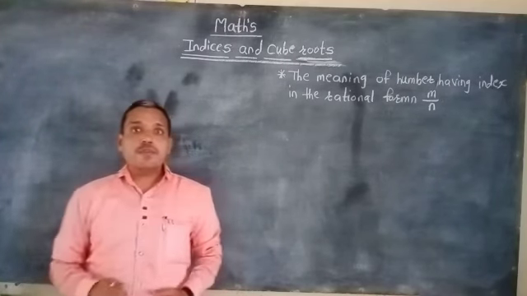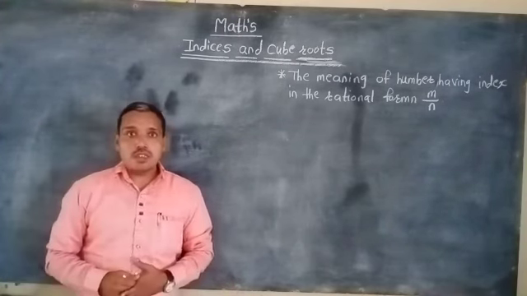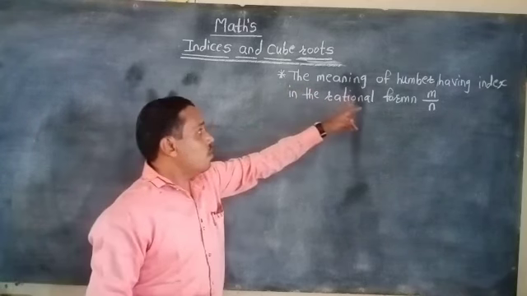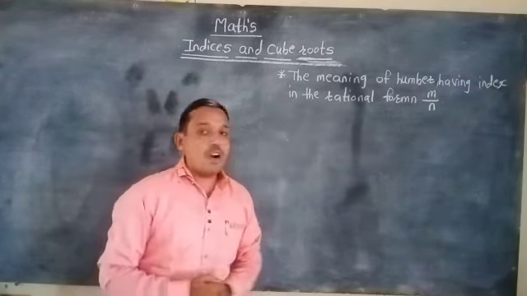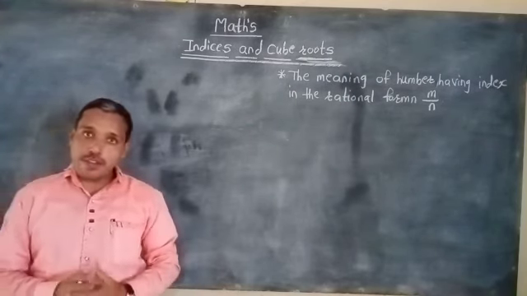Friends, today we start the meaning of numbers having index in a rational form m upon n.